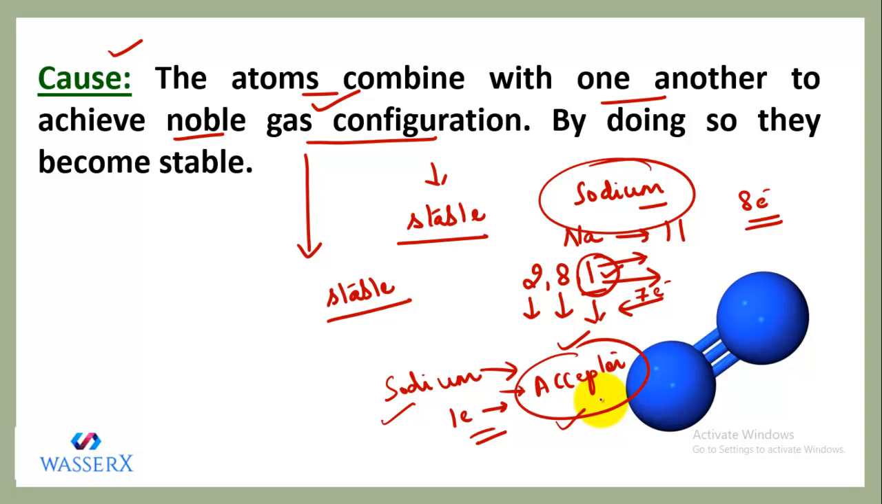So this is actually the cause behind the chemical bond. I think you got it. So I'll just repeat it for you: if somebody is going to ask you what is the cause of chemical bonding, you need to say that atoms combine with one another to attain noble gas configuration, and by doing so they become stable. So this is actually the need for the formation of a chemical bond.